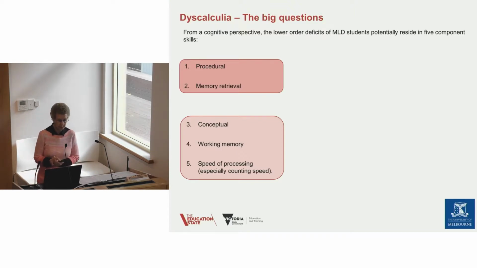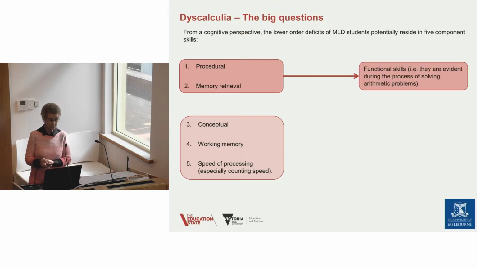Your working memory is when you are solving problems and you have to hold numbers in your head and manipulate them. That is a feature of working memory. And of course, speed of processing is going to also affect this, because if you are slower in your speed of processing, then that process of working memory is going to be slow and you're going to forget things that you needed to recall in order to move forward.